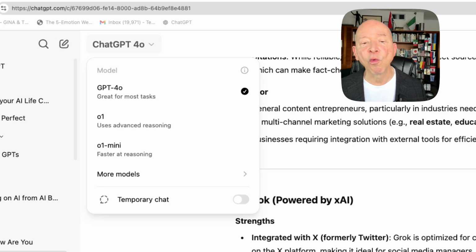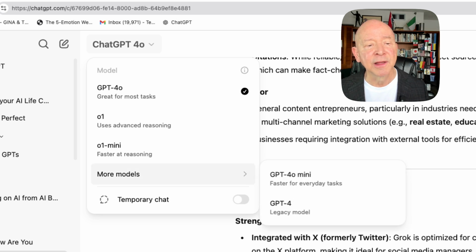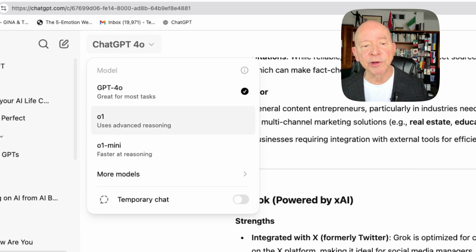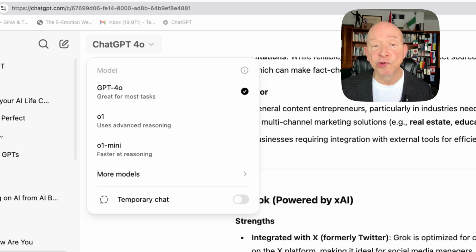It also has an O1 Mini, so it's going to operate just a little bit faster that way, and it gives you capability and some additional models that are here. Like, for instance, here you have the GPT-4o Mini, so it's faster for everyday tasks, and GPT-4 is kind of a legacy. So if you have something that you want to use for just common practice, that would be really good. So the bottom line is you've got some good options there, and it does pretty well.